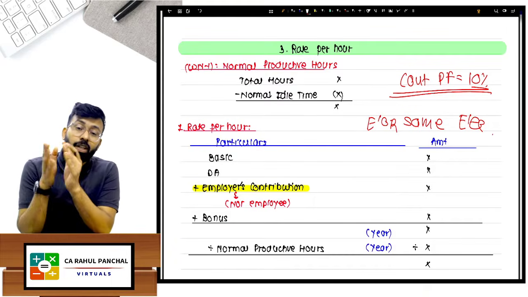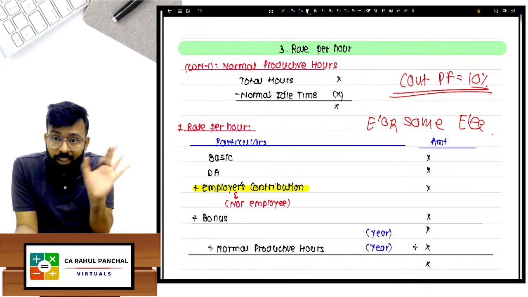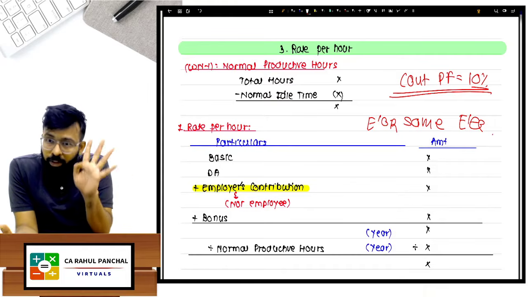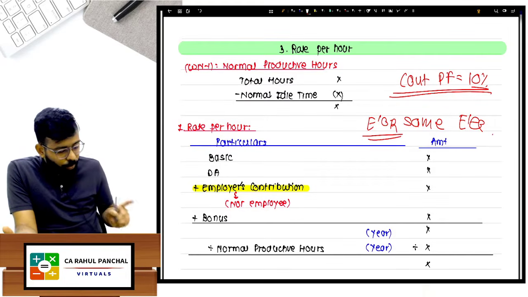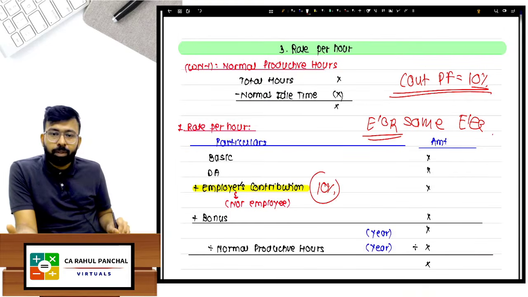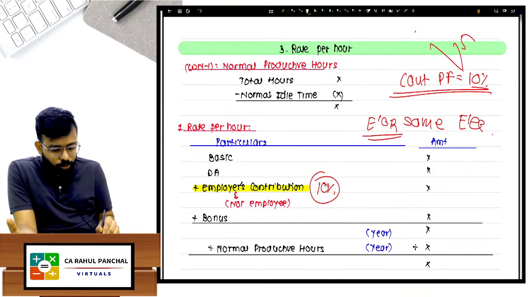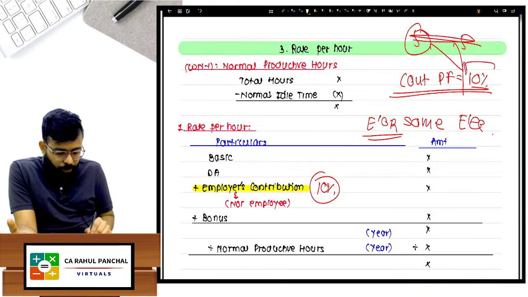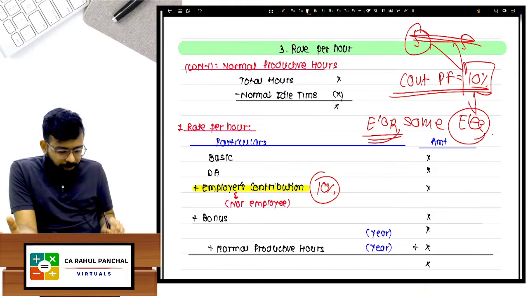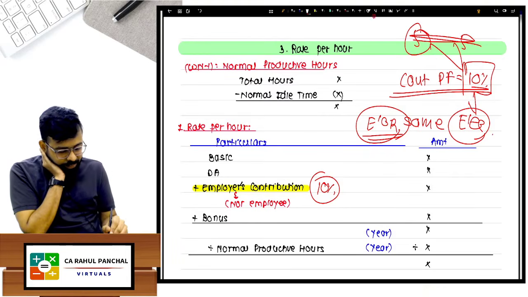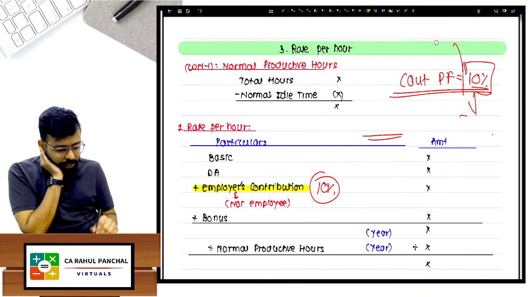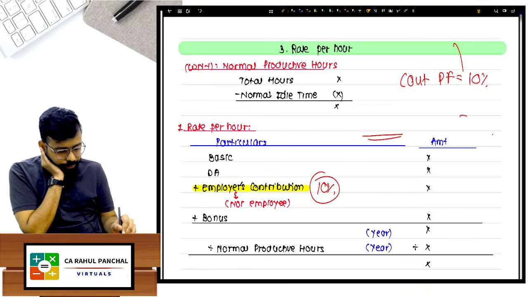Now you will get confused. Sir, split 10% into two parts, 5-5? No. 10% is the contribution by one person, which is the employee, and then the employer also contributes the same amount. So this 10% will come. Don't say 5% now, that the employee is contributing 5. No, it is 10% contribution. Whatever the employee contributes, the same employer will contribute. Don't halve it.